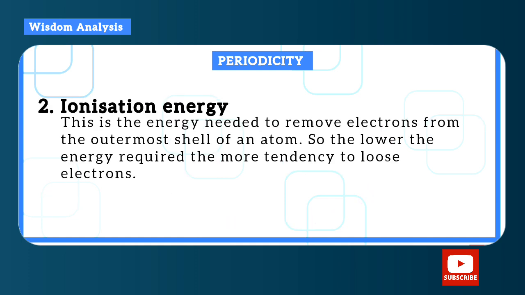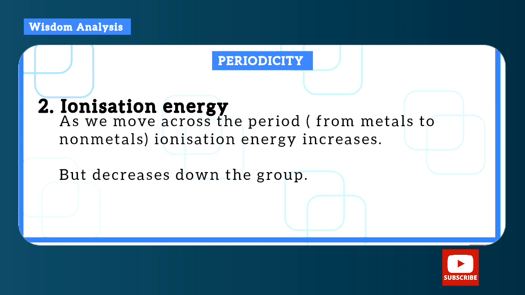Now, ionization energy. This is the energy needed to remove electrons from the outermost shell of an atom. So the lower the energy required, the more tendency to lose electrons. So between metals and non-metals, which has more tendency to lose electrons? Metals, right? So the ionization energy is usually lesser in metals than in non-metals. Non-metals have very high ionization energy, so they need much energy to give out their electrons.